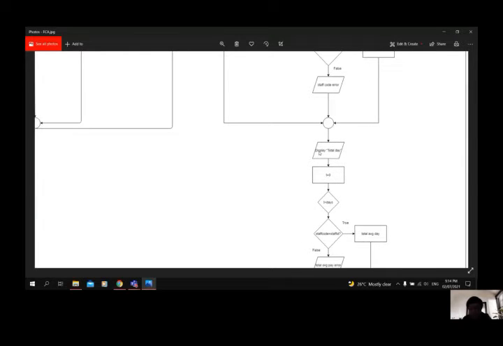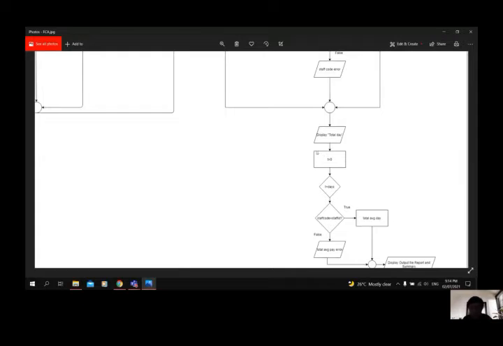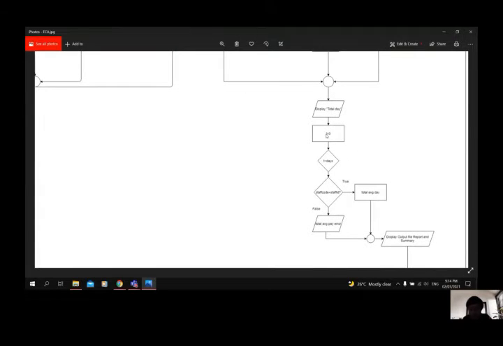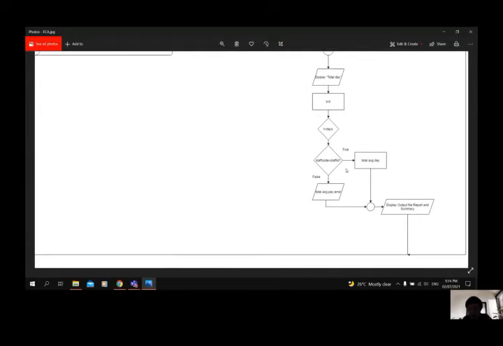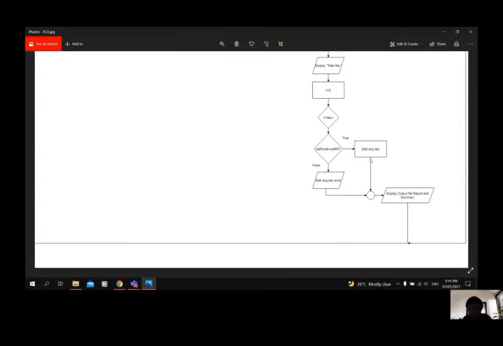Here the system will display the total day and will start to calculate the total working day. So the system will initiate t equals 0 and t is less than the day, and here the system will check again whether the start code is equal to the start ID or not. If it is equal, the system will calculate the total average working day. If false, the system will display the total average pay error, and finally the system will display the output file, report, and summary, and the system will end.